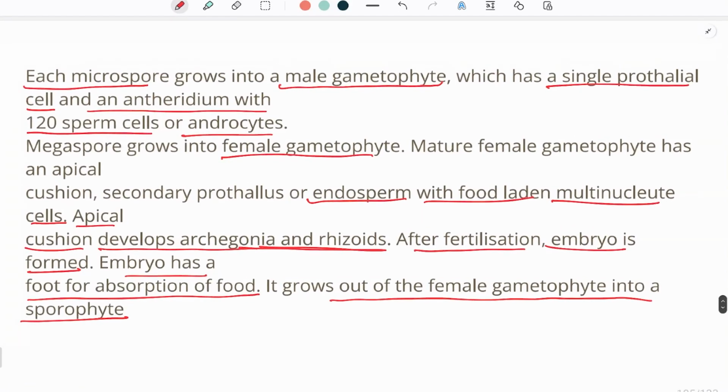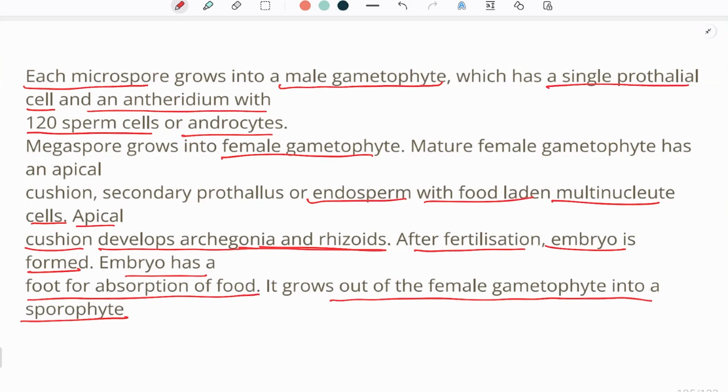So each microspore will give rise to a male gametophyte, and a single male gametophyte will have a single prothallial cell and an antheridium, and inside the antheridium, androcytes or sperm cells are produced, which are 120 in number. Whereas the megaspore will give rise to a female gametophyte.